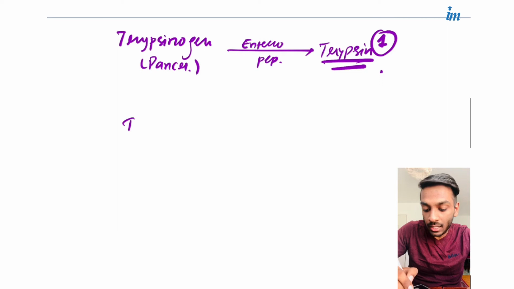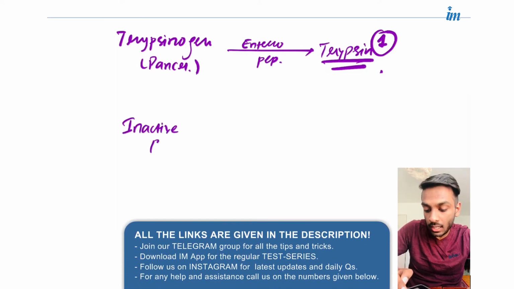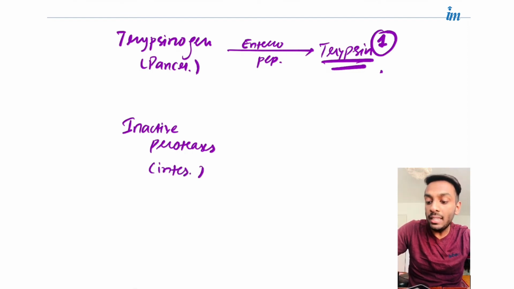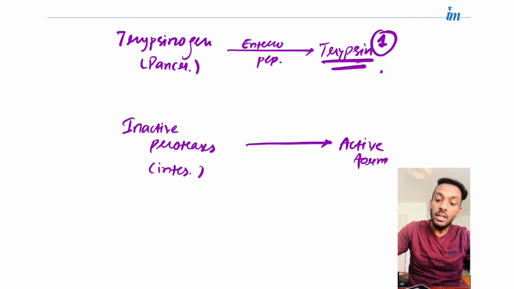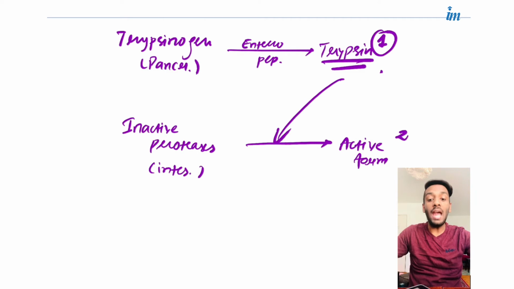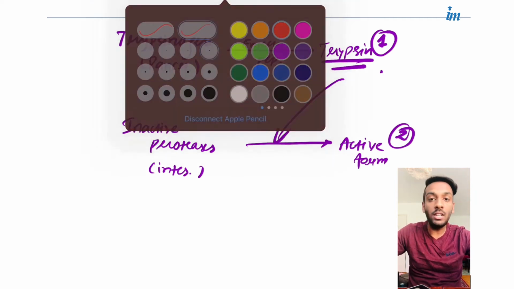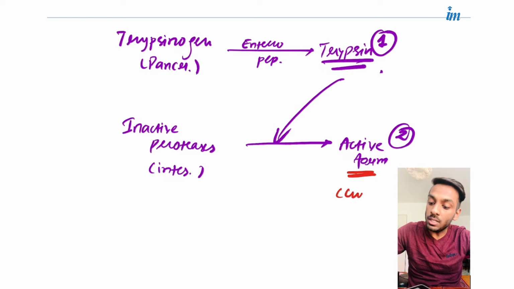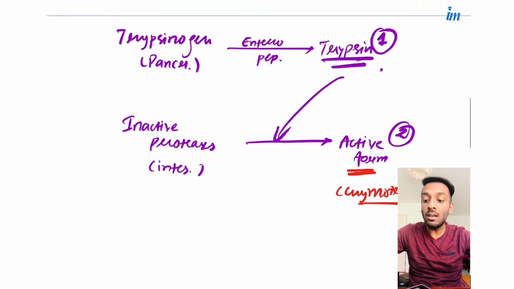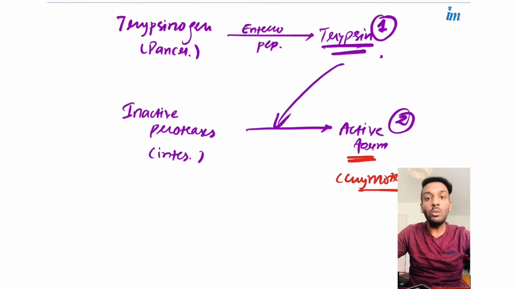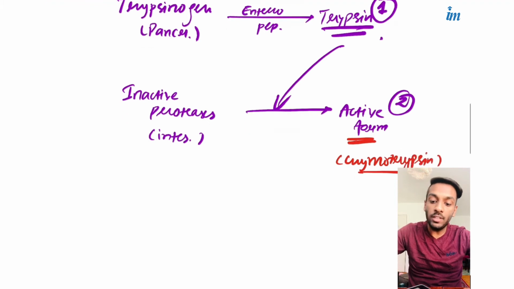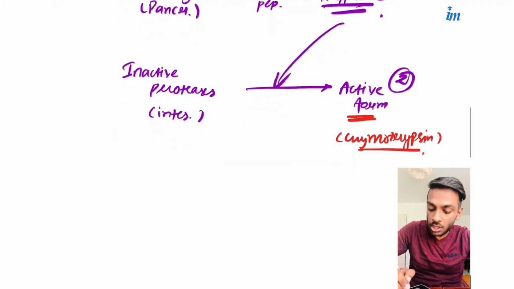There are some inactive proteases which are in the intestine, actually in the duodenum, and they will be converted into their active form. Who will convert them into active form? The trypsin only. And this will be the second. A very important example of this active form is chymotrypsin. Chymotrypsin is an example where trypsin has converted the inactive form into the active form.